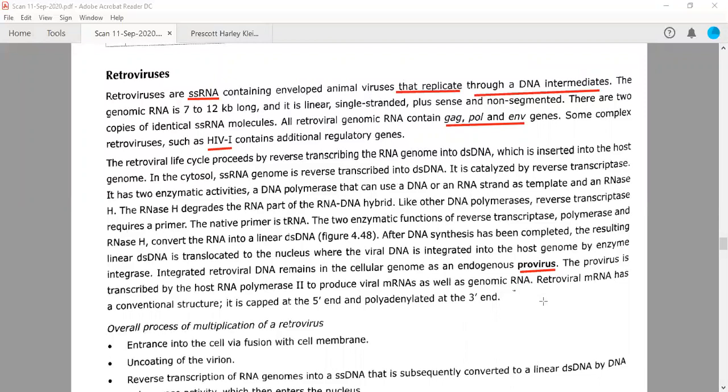So once the double-stranded DNA copy is made, it can be integrated into the host genome in the nucleus, and this integrated copy of the viral genome is known as provirus. Okay, what else? Okay, so let's discuss this.